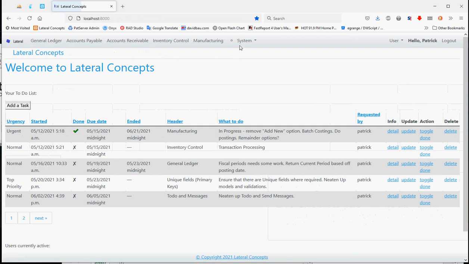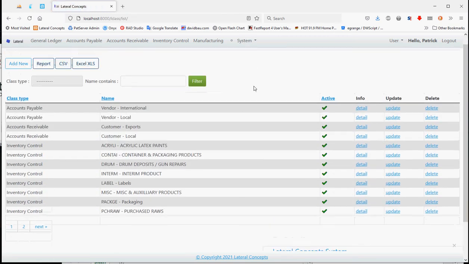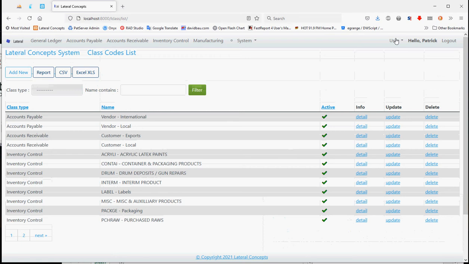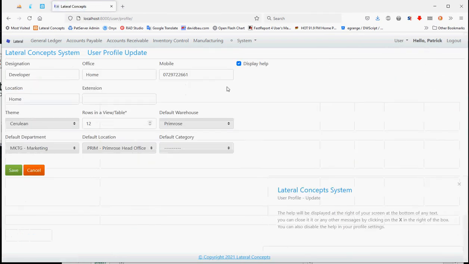Clicking Lateral takes you back to the main menu. You've got your different class codes. It's showing you there. You've got online help available to you at any particular stage. That is simply in your details. You can define whether you want to display help or not.